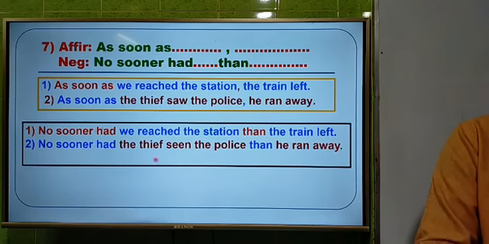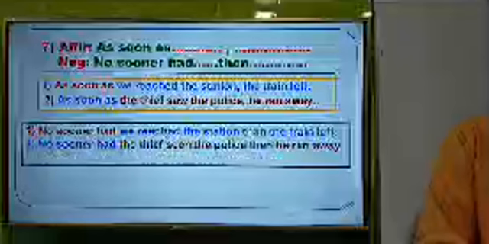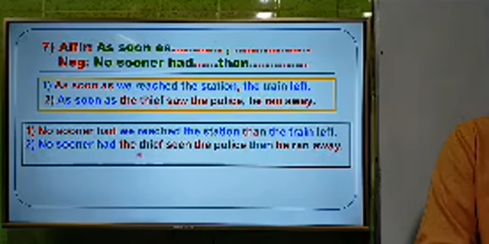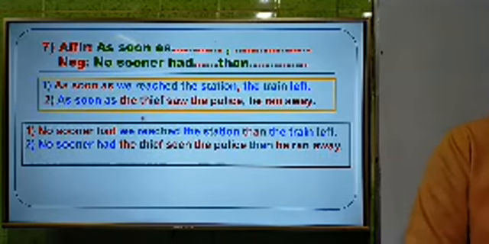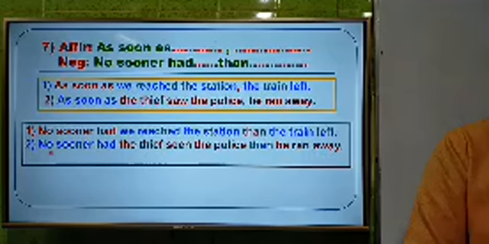Just like the first one, I have written "no sooner had" instead of "as soon as". The subject is the thief, and I have written here "seen", but it was "saw". Just look here, this is the most important thing. As we have written using "no sooner had", this is in past perfect tense.